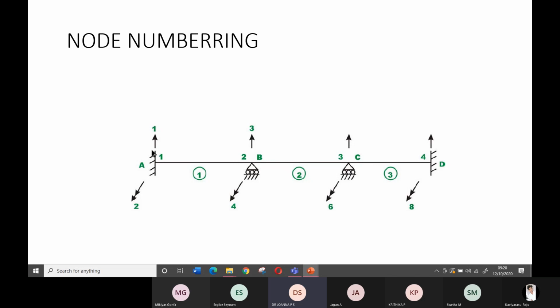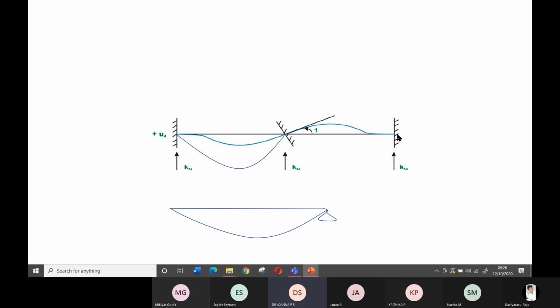Like that, if it's a fixed support, rotation is also not allowed. It is not able to rotate. But a simply supported beam can rotate. That's the difference between the simply supported beam and the fixed beam. The line I draw is a representation of a beam, concrete beam or steel beam. If it is supported on a brick wall, then I will call it a simply supported one. If the beam is supported on a column, then I call it a fixed support. That's the difference between these two.